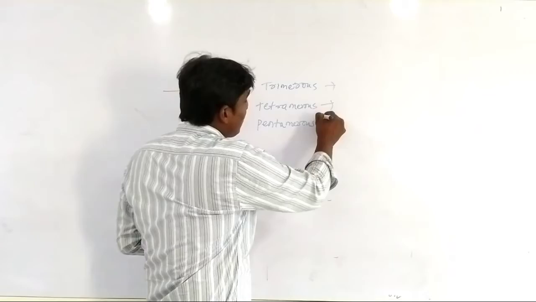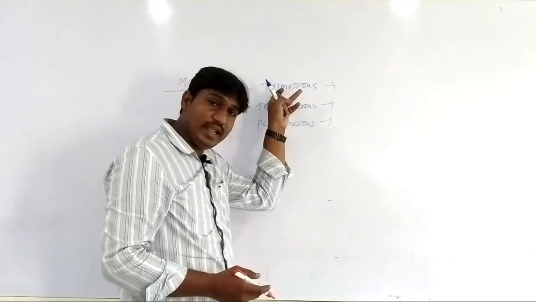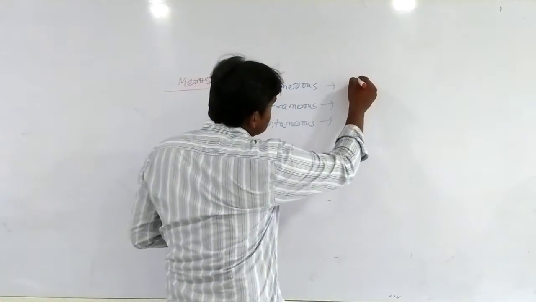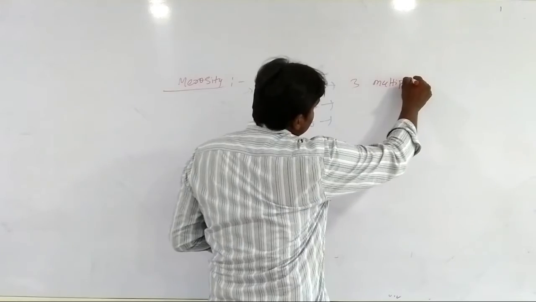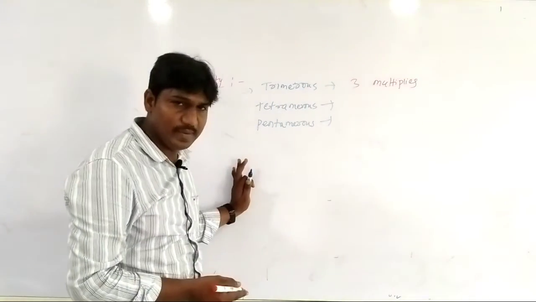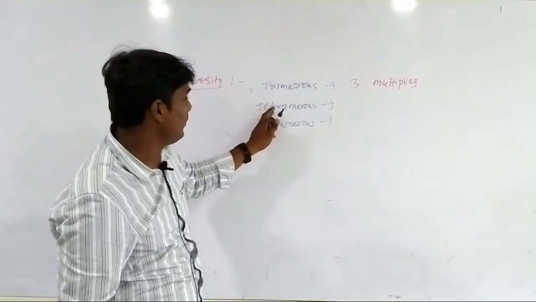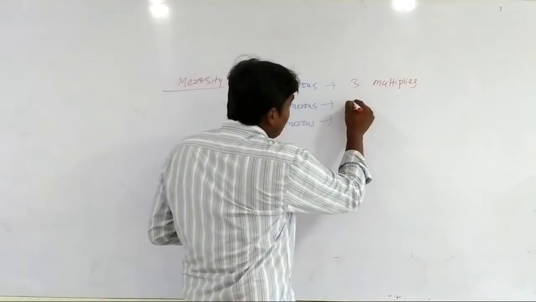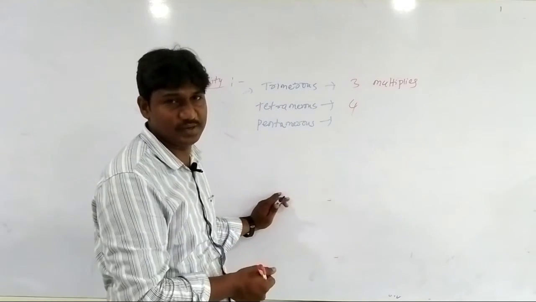If the flower has only 3 stamens, 3 calyx and 3 corolla, it is a multiple of 3, trimerous. Whereas tetramerous has 4 calyx, 4 corolla and 4 androecium.